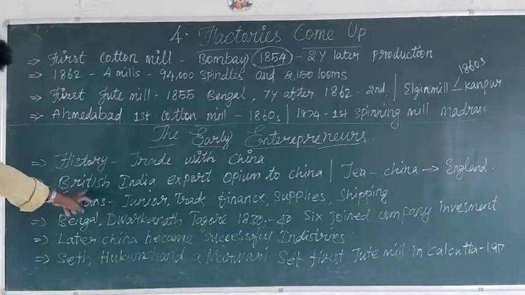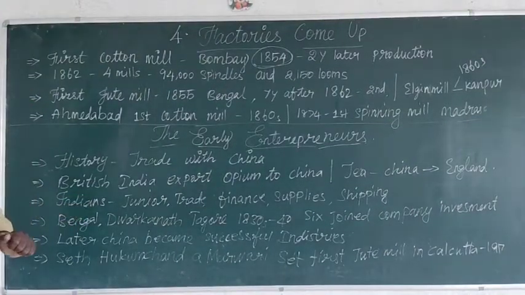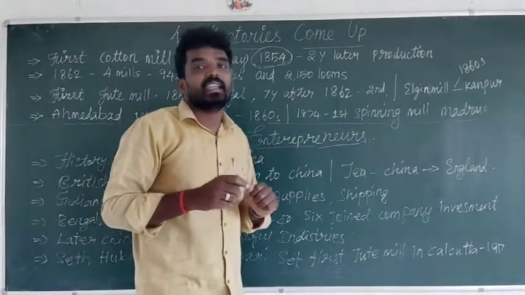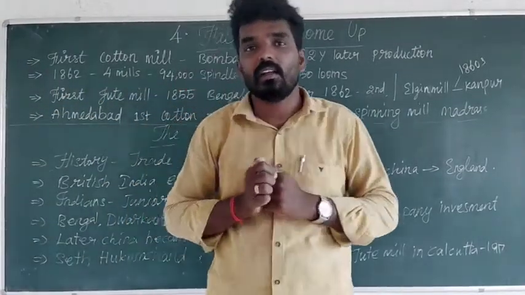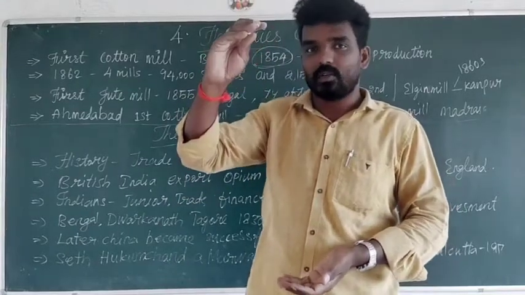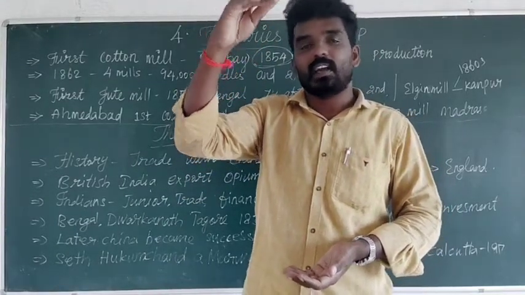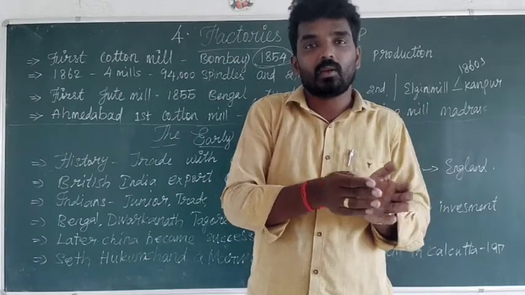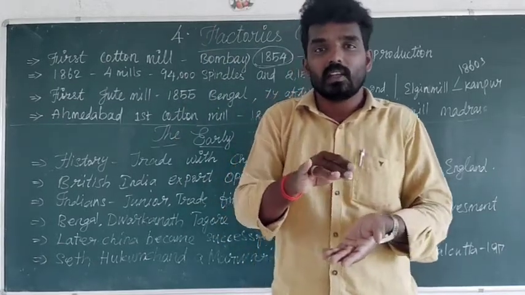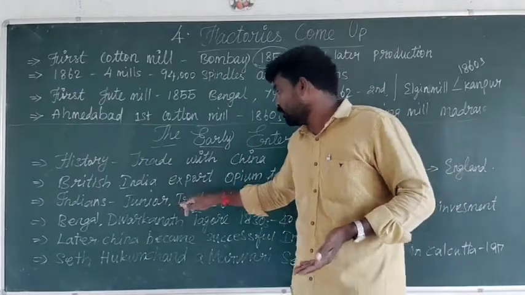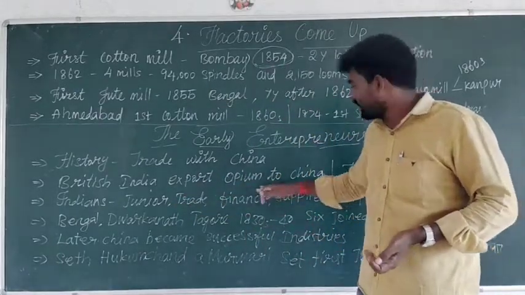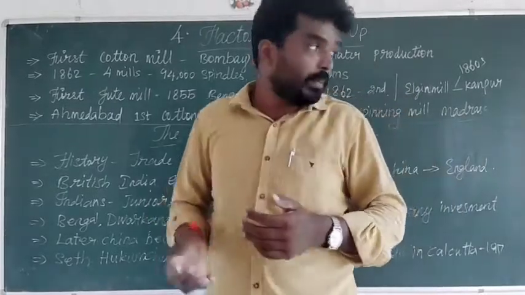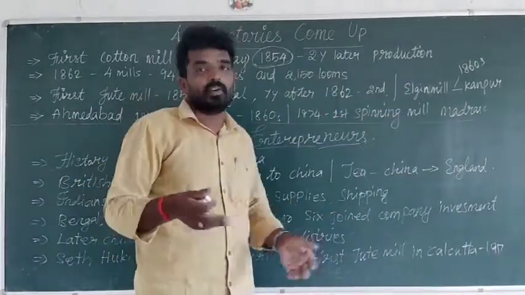Next, in the trade, Indians were junior, not in the head position. Chinese people and British people made the trade, and our people were junior in trade, in finance, in supplies, and in shipping.